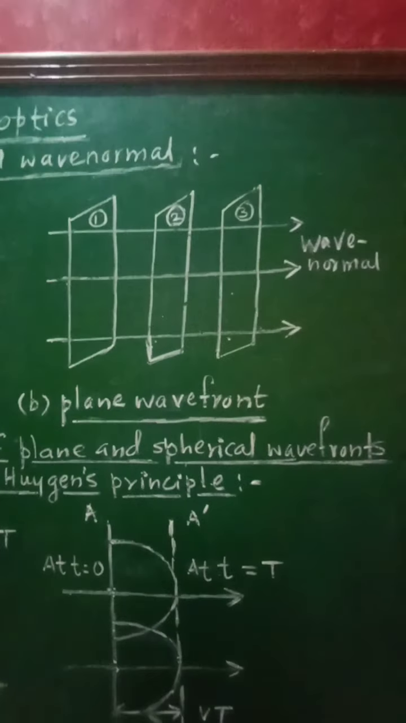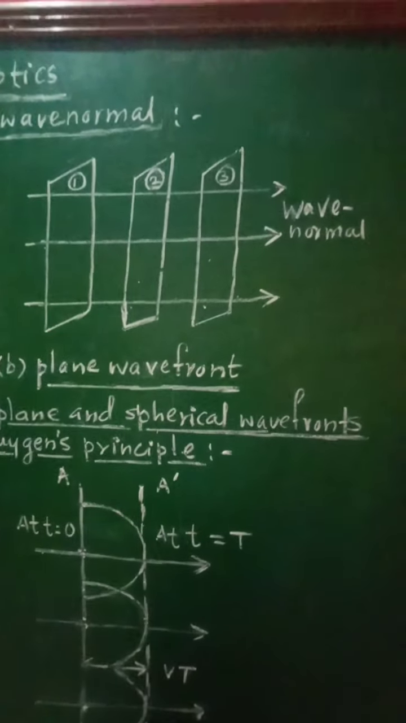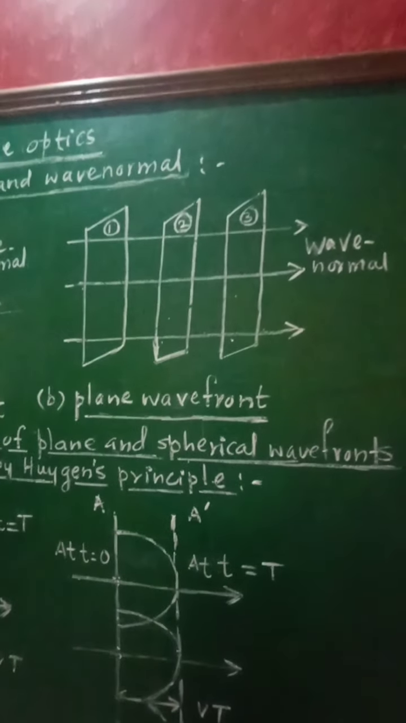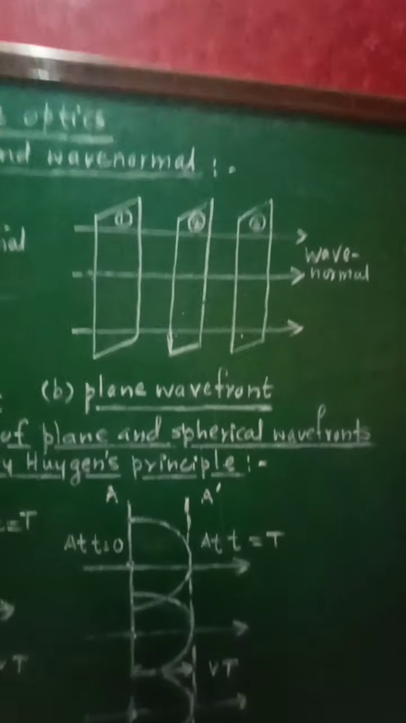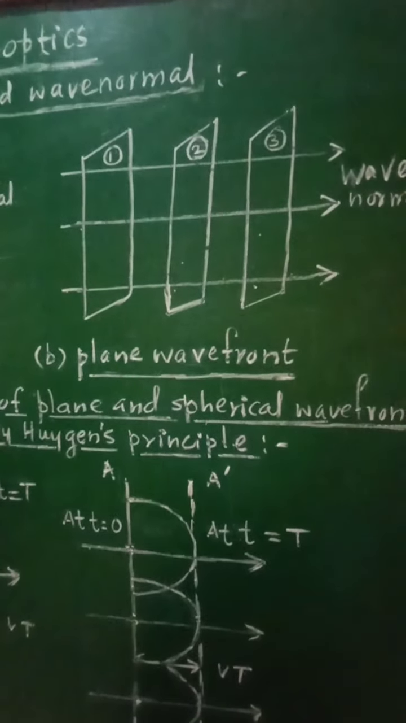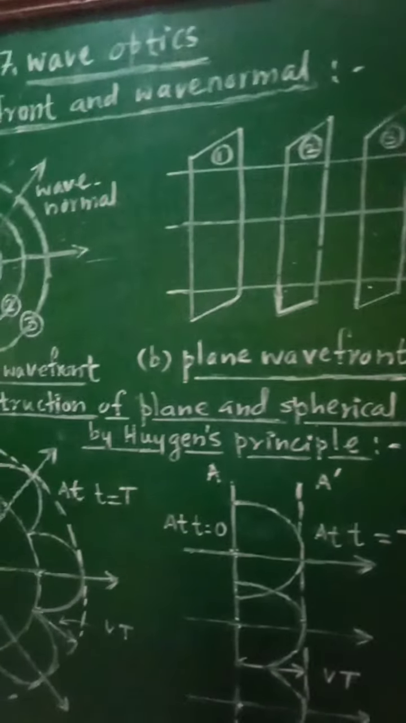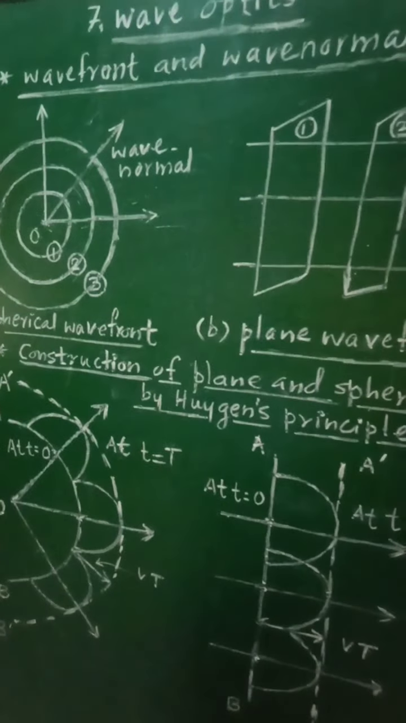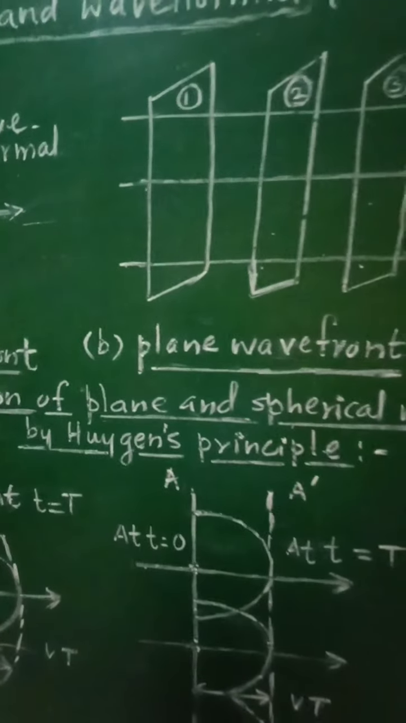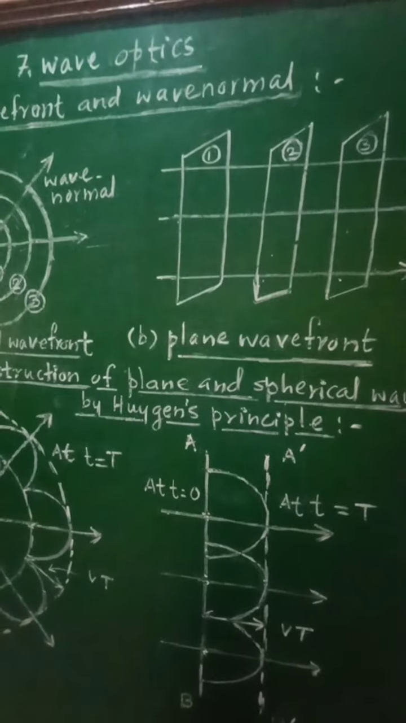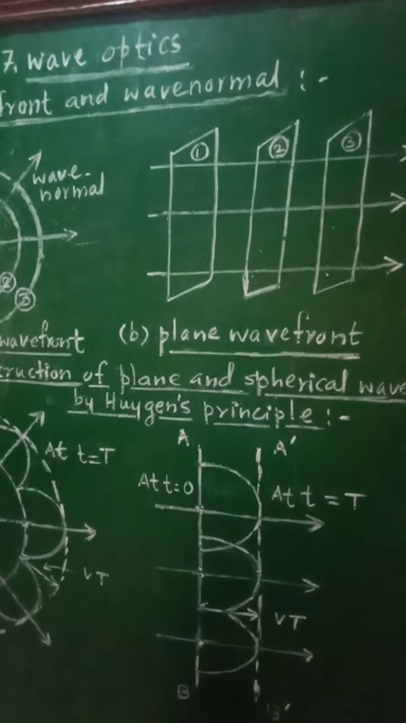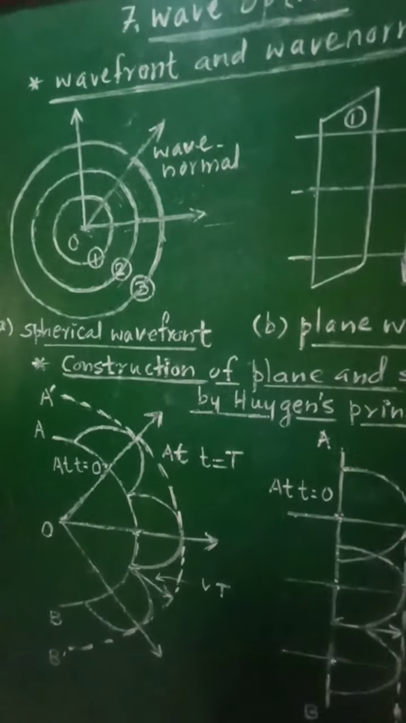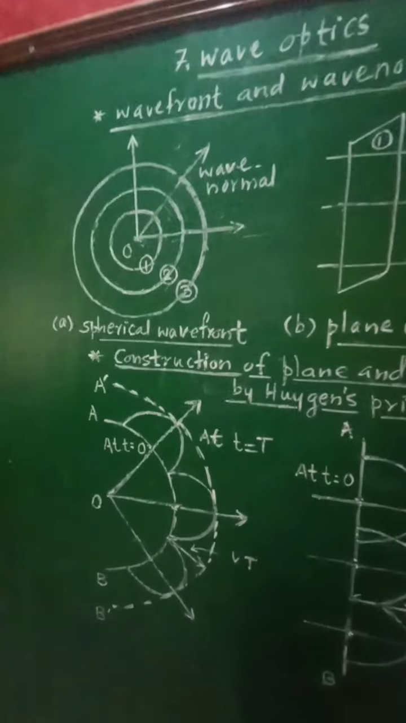If you consider the third one, that is cylindrical wavefront, it will be obtained from the linear source of light. For example, if you consider a tube light, it is linear and therefore it will give rise to the cylindrical wavefront. So these are the wavefront and wave normal. Wavefront is defined as the locus of the points which are in the same state of vibration or in the same phase, and wave normal is the perpendicular drawn to the surface of the wavefront in the direction of propagation of light.